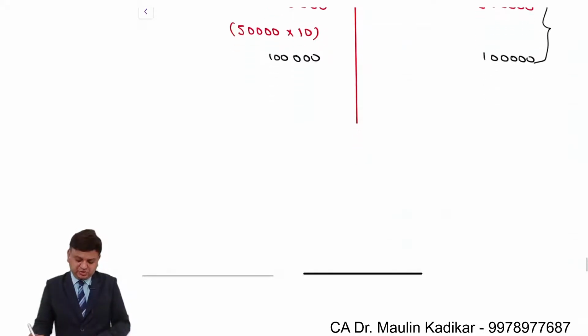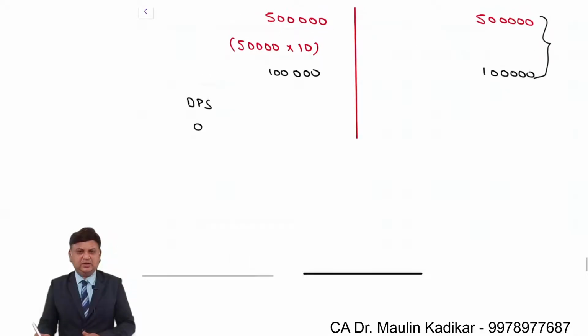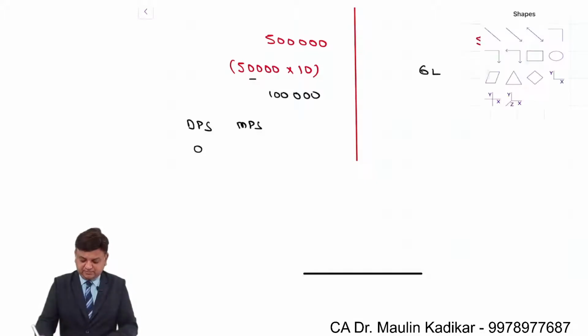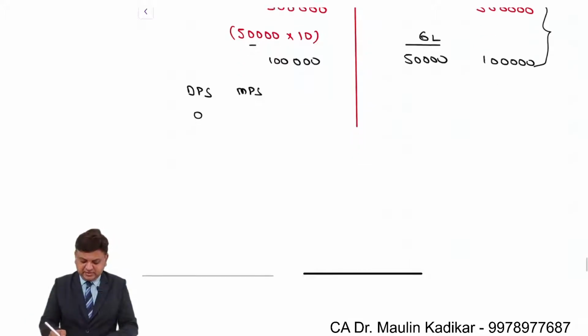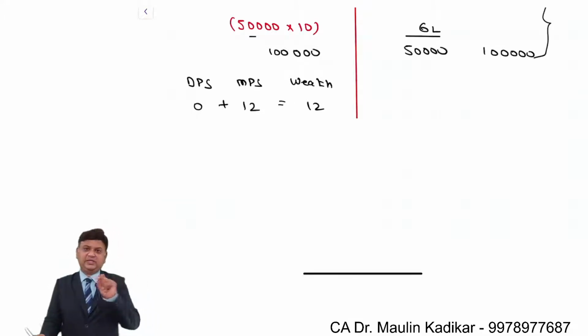Let us think about a situation wherein the dividend per share is 0. That is, nothing is paid in the form of dividend. Then we can say that the total asset value is 6 lakh rupees, the 6 lakhs. Number of shares are 50,000. So what will happen? Use your calculator. 6 lakhs upon 50,000, the market price of the equity share will be rupees 12. So in total, wealth of the shareholder will be rupees 12. That is 0 plus 12, that is 12.